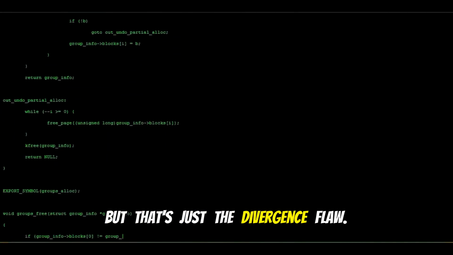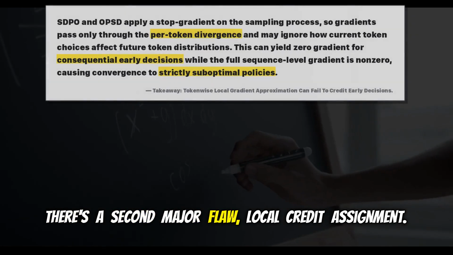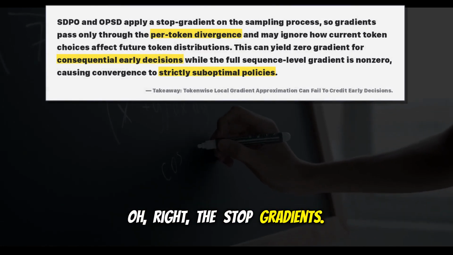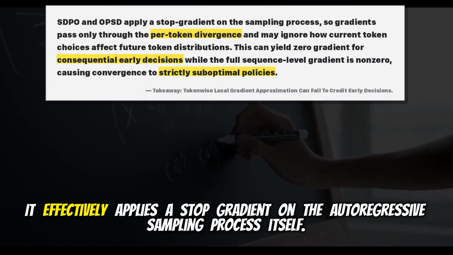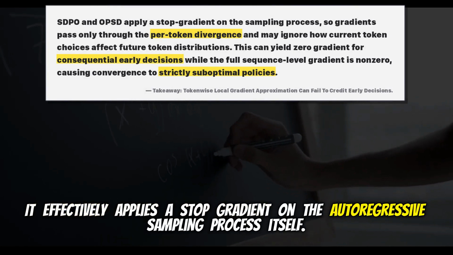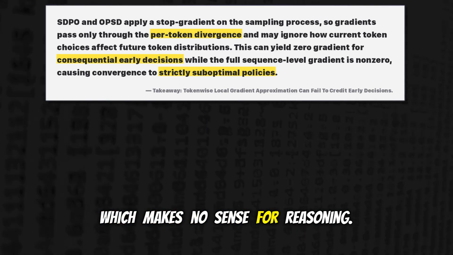But that's just the divergence flaw. There's a second major flaw. Local credit assignment. Oh, right, the stop gradients. Yeah, so SDPO uses a token-wise local gradient. It effectively applies a stop gradient on the autoregressive sampling process itself. Which makes no sense for reasoning.